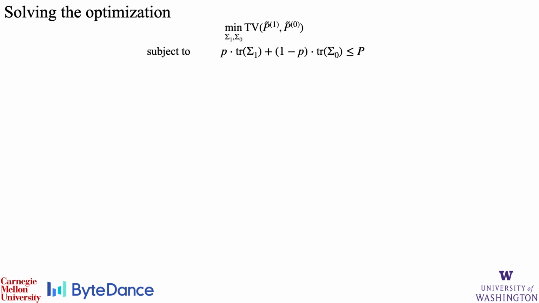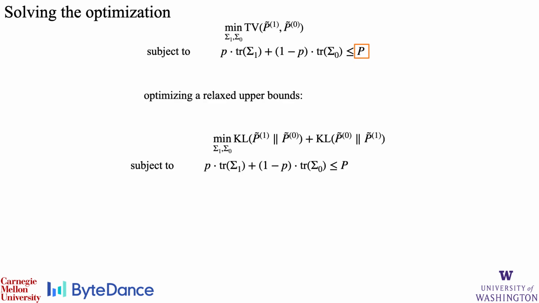However, directly solving this unconstrained problem will result in adding infinite amount of noise to the communicated gradient. Thus, to allow the training optimization to proceed successfully, we add a power constraint. The constraint upper bound capital P controls the amount of added variance and is a tunable hyperparameter to trade off between protection quality and learning performance.